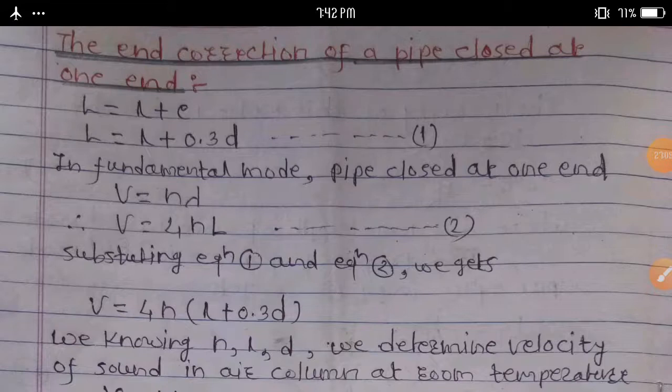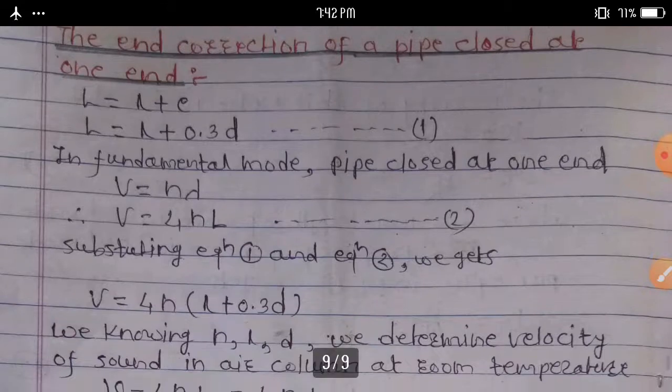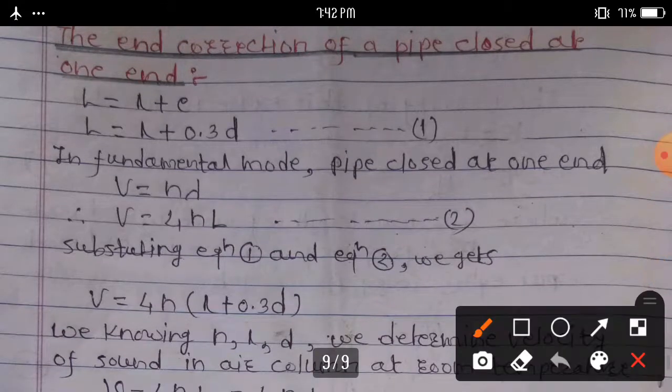Then we can discuss the end correction of a pipe closed at one end. We know that the end correction means the distance between the open end and the antinode. That is, the corrected length of the air column becomes capital L is equal to small l plus e.